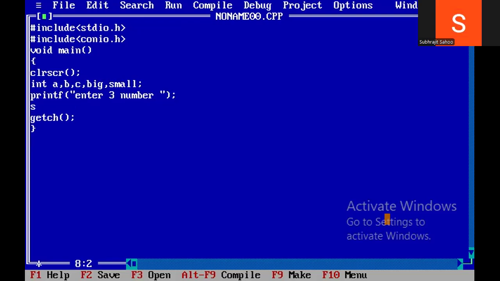Then scanf with three percent d, comma ampersand a, comma ampersand b, comma ampersand c. Here the capital A becomes small a. Next, bracket close, right? Next I have to find the big number using the conditional operator syntax.